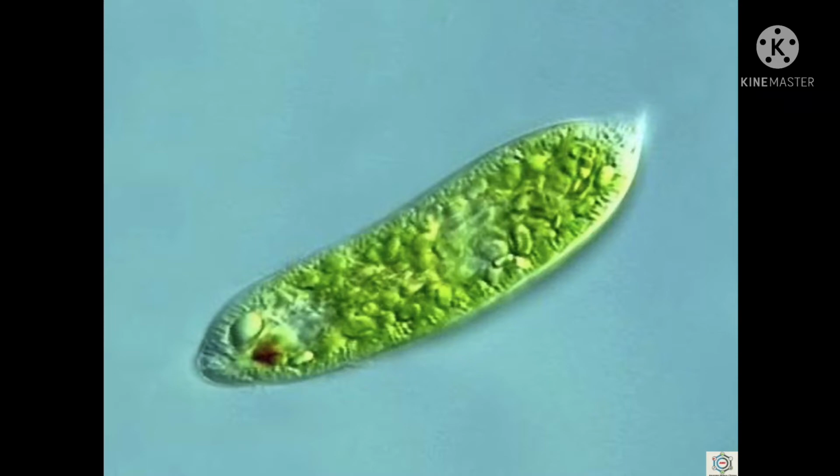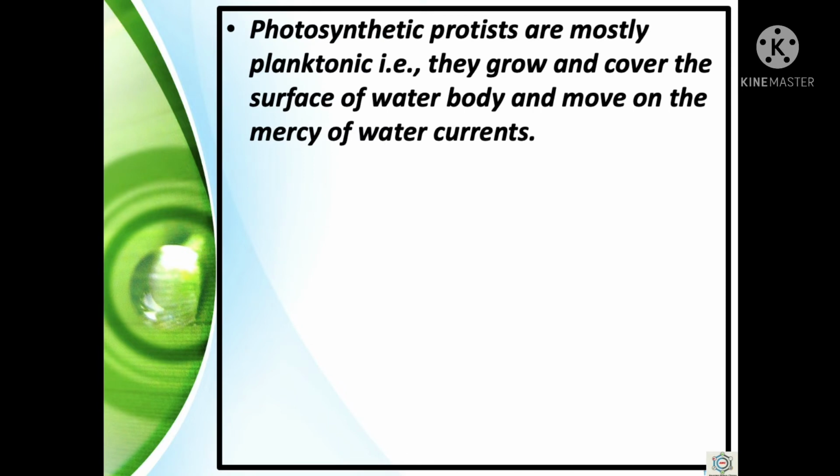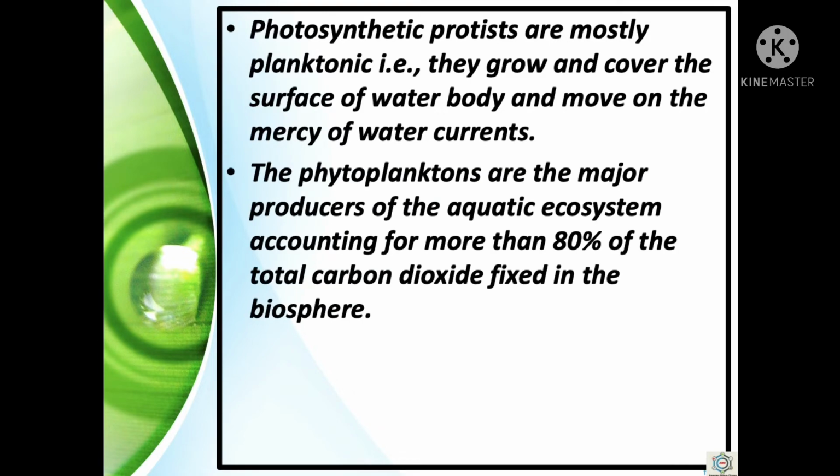So this is the introduction to the photosynthetic protists. Now the photosynthetic protists are mostly planktonic, that is, they grow and cover the surface of the water body and move at the mercy of water currents. The phytoplanktons are the major producers of the aquatic ecosystem, accounting for more than 80% of the total carbon dioxide fixed in the biosphere.